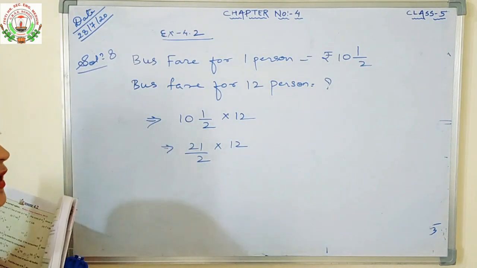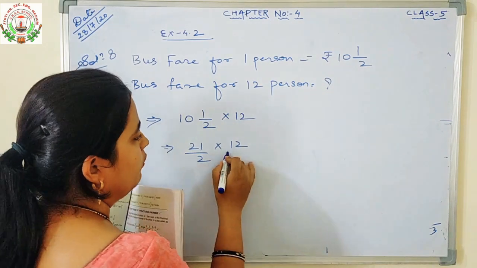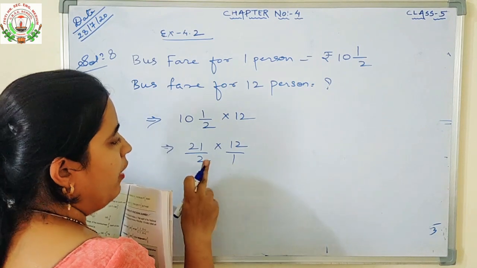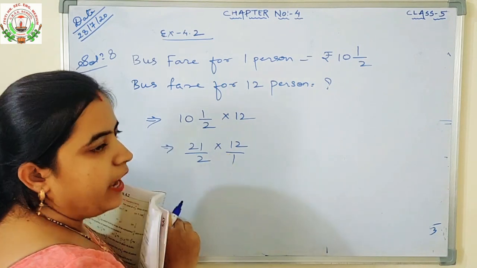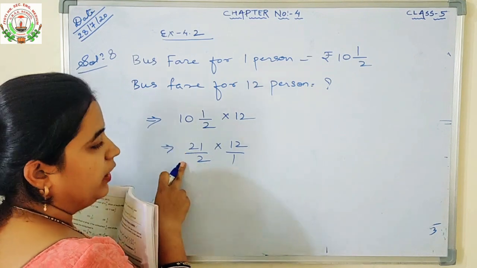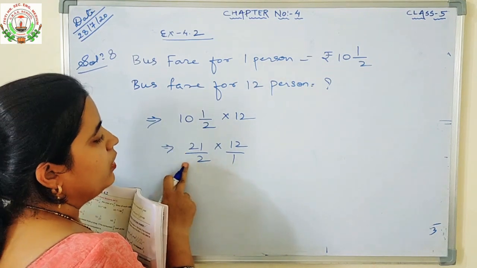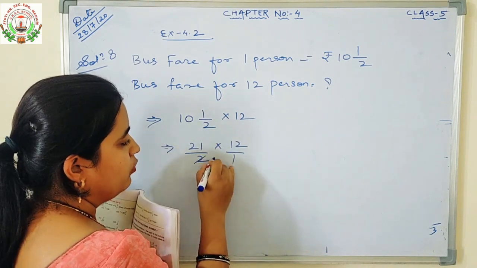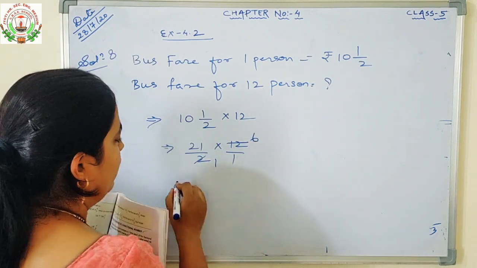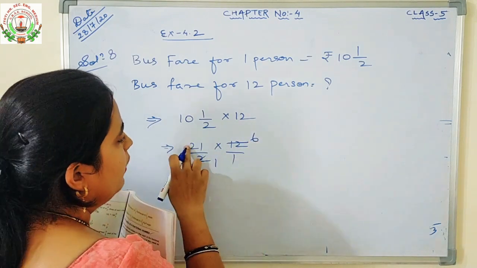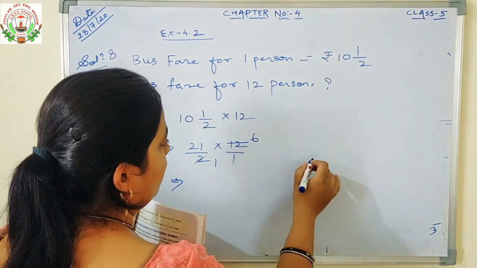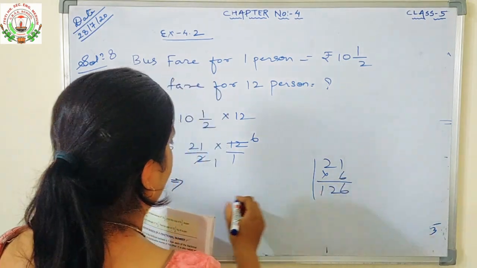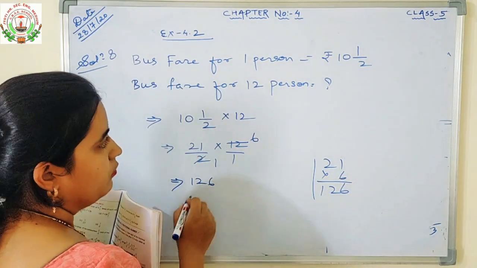I have told you many times that if no denominator is there, you will take denominator as 1. Okay. So you can see here, you have to find whether which two numbers are cancelable. Okay. 21 and 2, we can't cancel 21 and 2. 2 and 12, yes, because in the table of 2, 12 comes. Okay. So 2 1s are 2 6 are 12. Now 1 is left out. Multiply the numerators. What you can get? 21 into 6. 6 1s are 6, 6 2s are 12. So 126.